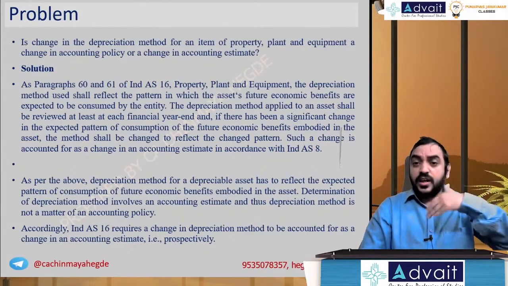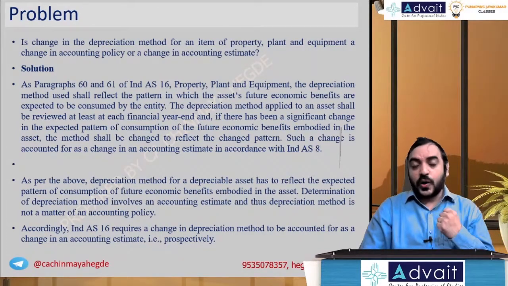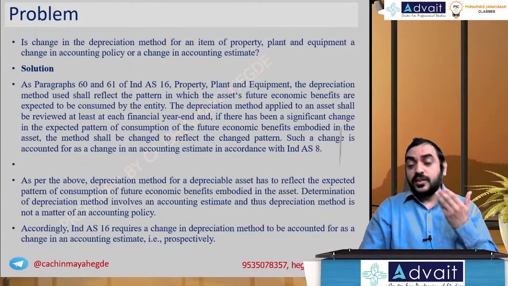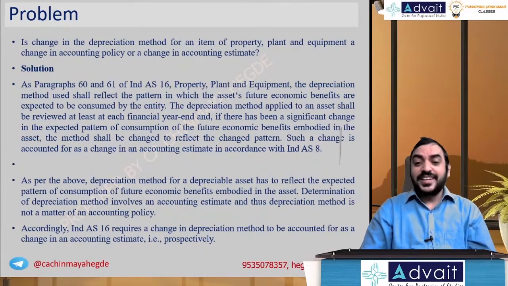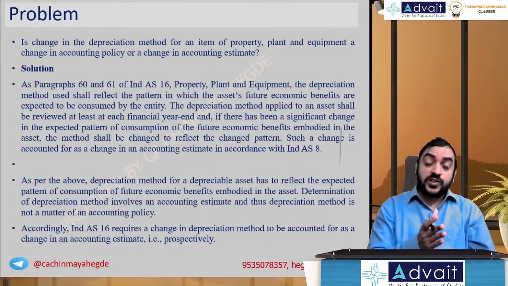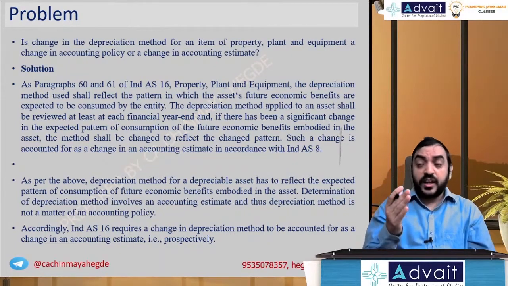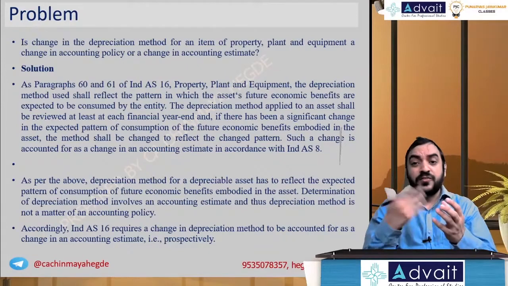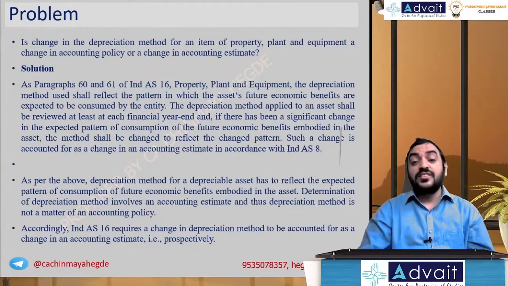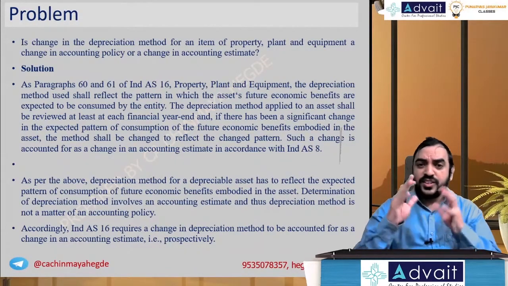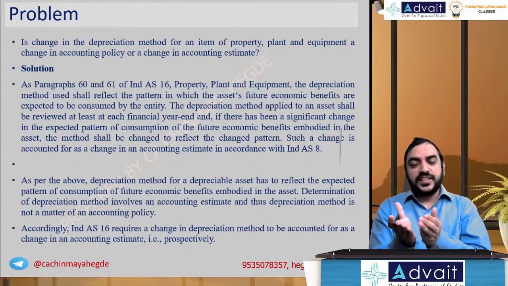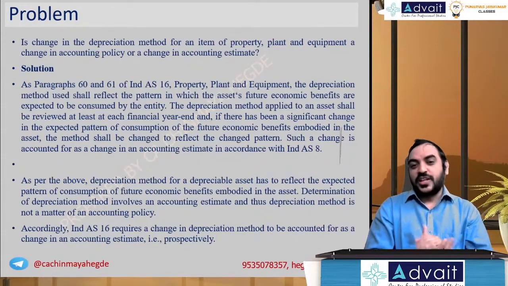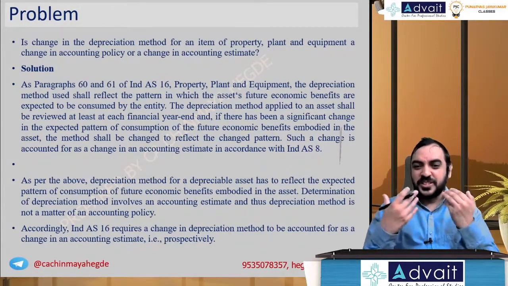Some years back, when I was reading, the change in method of depreciation, straight line method to WDV or WDV to straight line method, was considered a change in accounting policy, and we used to give retrospective effect, and we also used to calculate surplus depreciation and surplus or deficiency, etc. These used to be some calculations earlier. But now AS as well as Ind AS have changed, though some people have not yet changed. As usual, for some people change is difficult.